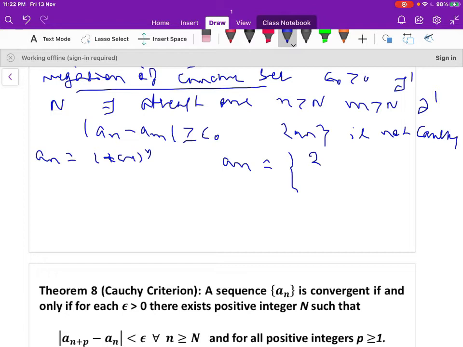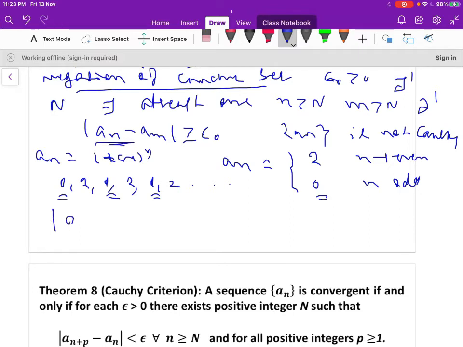When n is even, (−1) to the power of n is plus 1, so 1 plus 1 is 2. When n is odd, the nth term is 0. So we can write the sequence as 0, 2, 0, 2, 0, 2, and so on. Odd terms are zeros, even terms are 2.